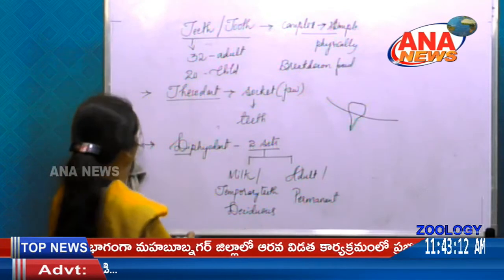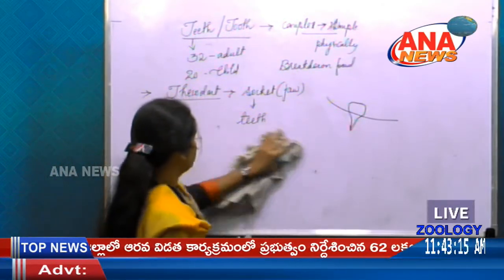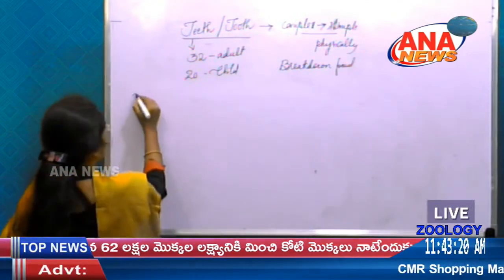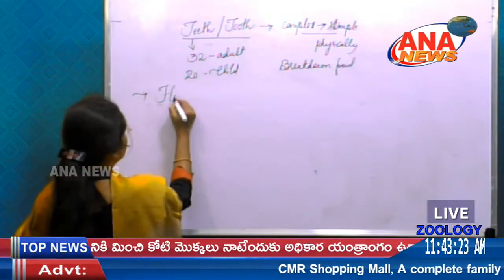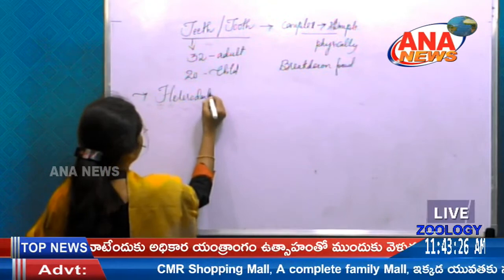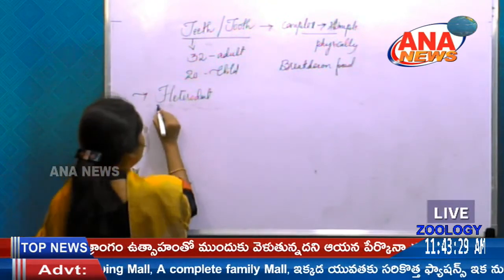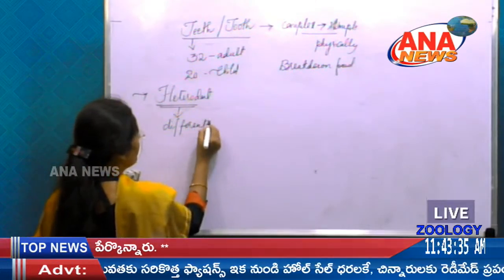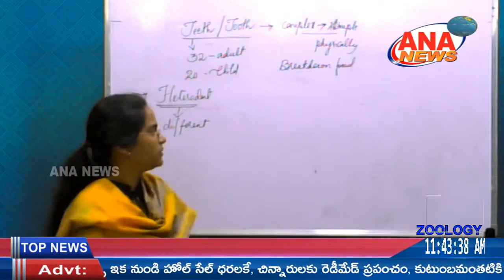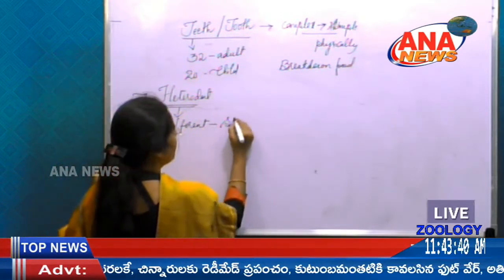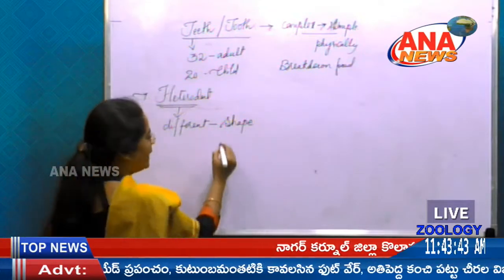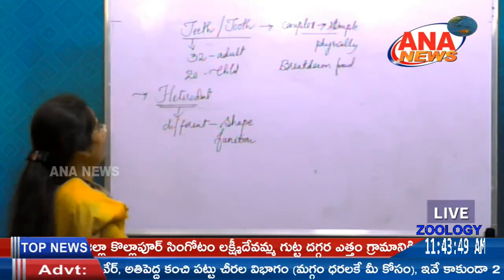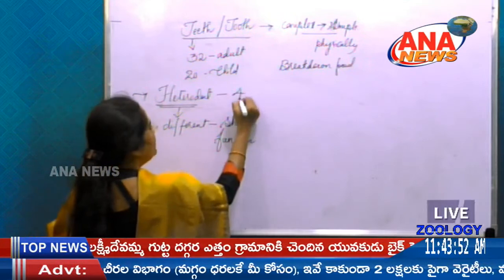One more term is heterodont. The term hetero means different. In what way are they different here? They can be different in terms of shape and also in terms of function. A human being possesses 4 different types of teeth.